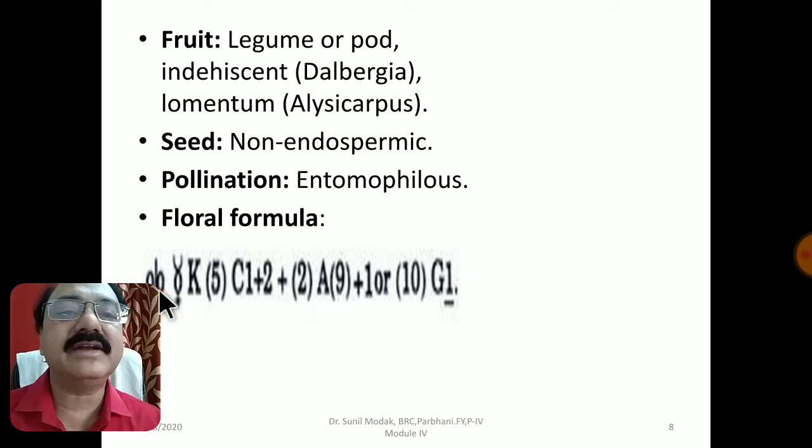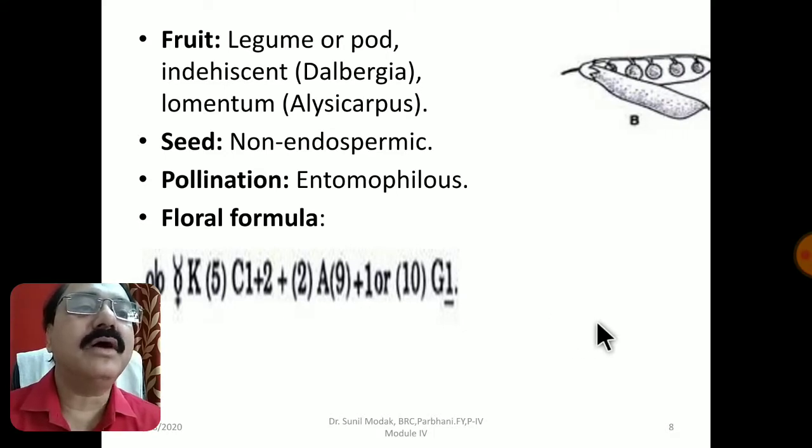formula. Here this sign indicates that they are zygomorphic, bisexual. Calyx consists of 5 sepals, and this bracket indicates that sepals are fused with each other. Corolla shows 5 petals, 1 plus 2 plus 2: 1 is standard, 2 wings and 2 keels, but the keels adhere to each other, so they fuse with each other. Androecium 9 plus 1 condition, where the 9 stamens fuse, of course their filaments fuse, to form a single bundle. 1 stamen remains free, called diadelphous condition. Or sometimes all 10 stamens are fused with each other, forming a single bundle. Gynoecium is monocarpellary, ovary superior. This is the floral formula.